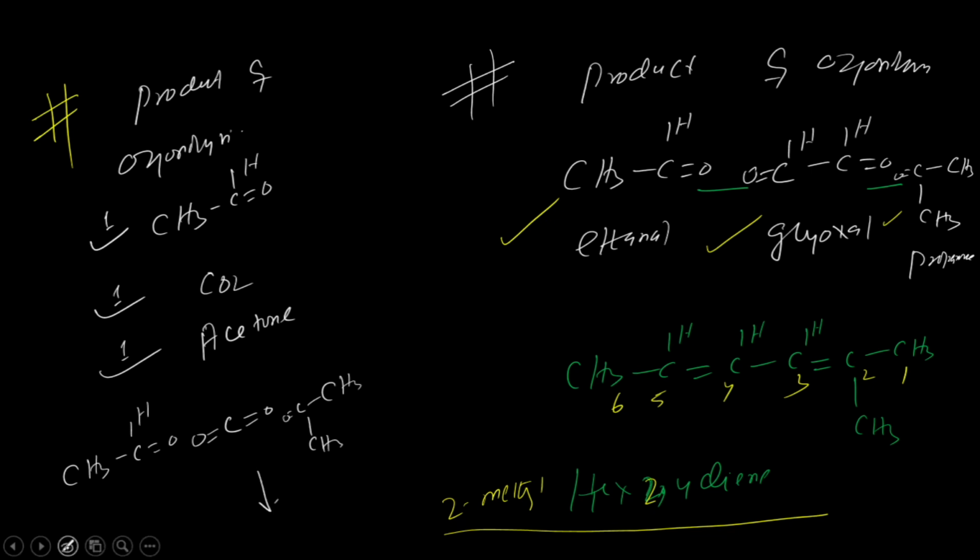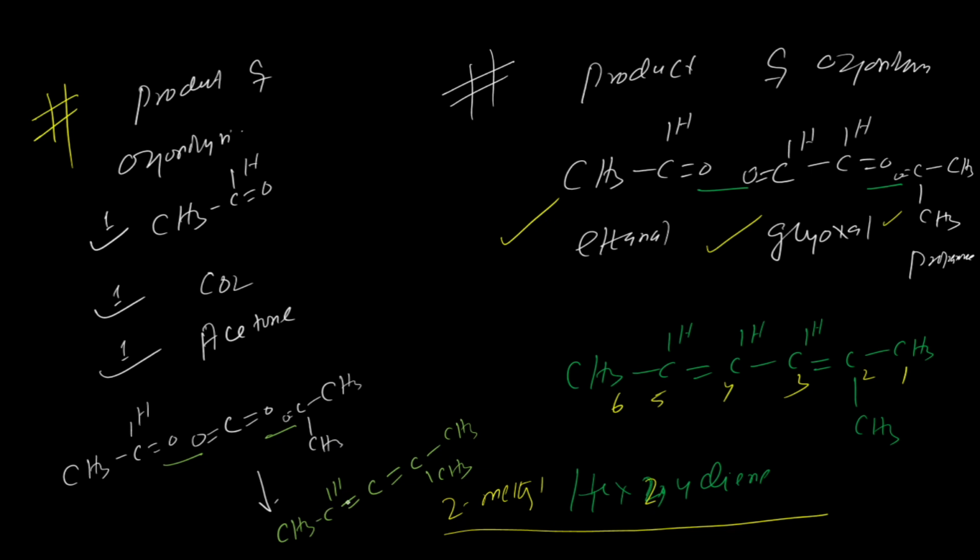You have to remove this oxygen and add from there. This one. So this is the CH3 CH double bond C. Oxygen is out. C, and from here oxygen is out. Double bond C, CH3 and CH3.